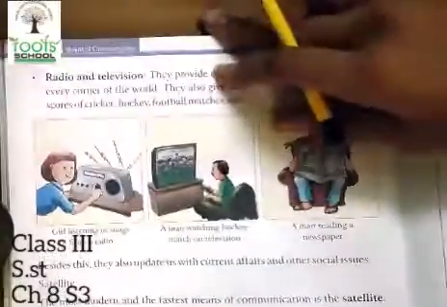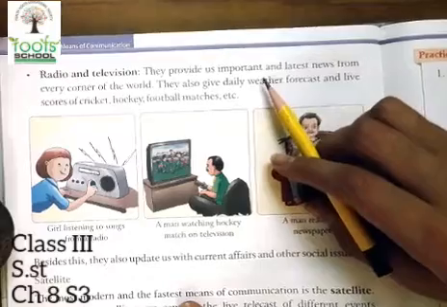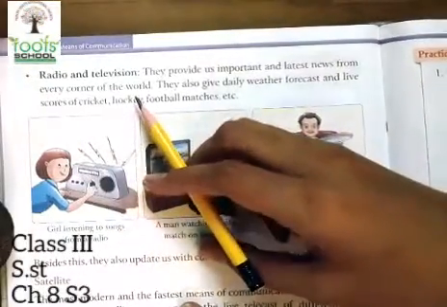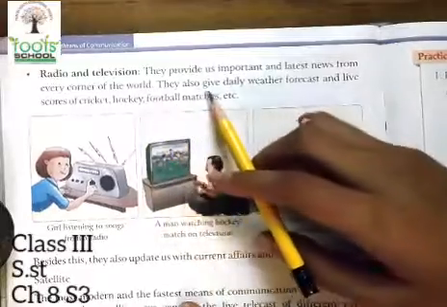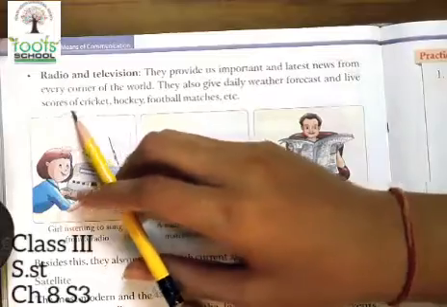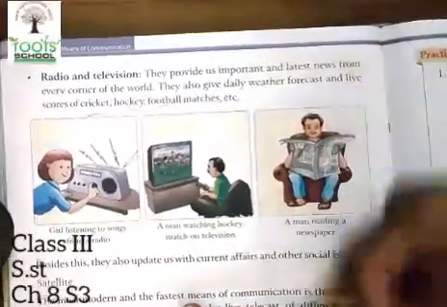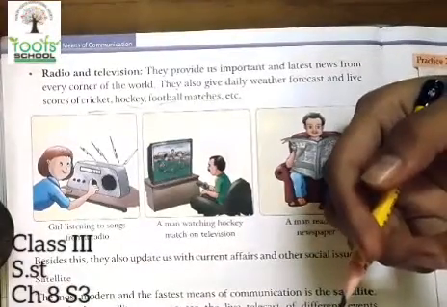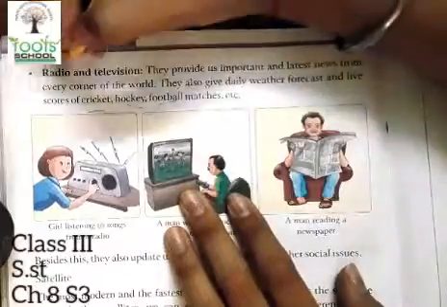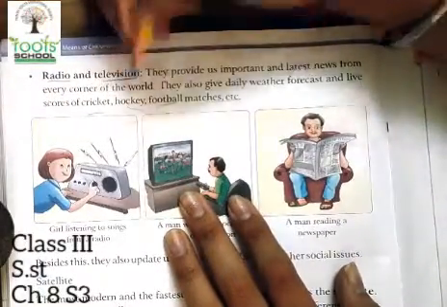Then next is, children, radio and television. They provide us important and latest news from every corner of the world. They also give us the daily weather forecast and live scores of cricket, hockey, football matches, etc. So whatever tournaments are happening in the world, we can listen to them using radios as well as see them using the television.